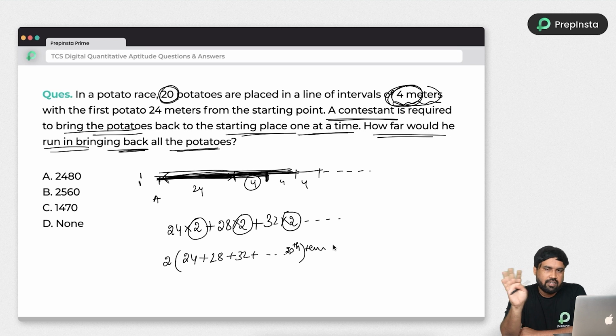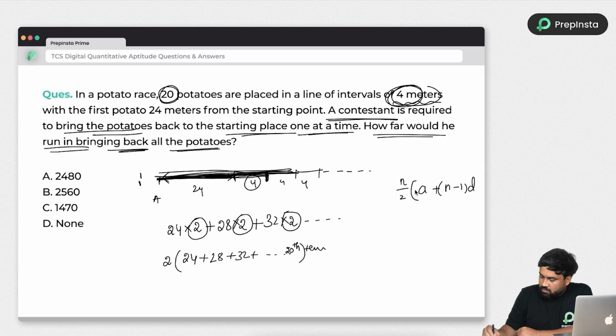Then how to find the 20th term and everything? Don't find it. In the arithmetic progression or arithmetic series, we have a simple shortcut which is called sum of the n terms. The sum of the n terms formula is nothing but n by 2 into 2a plus n minus 1 into d. Right? So let's use this formula and we will conclude the answer.